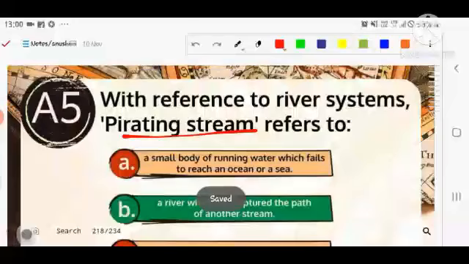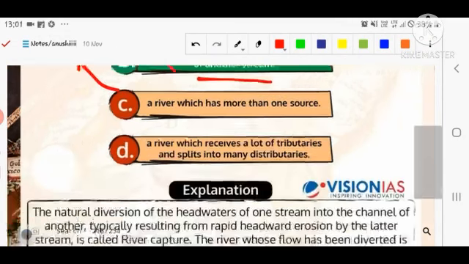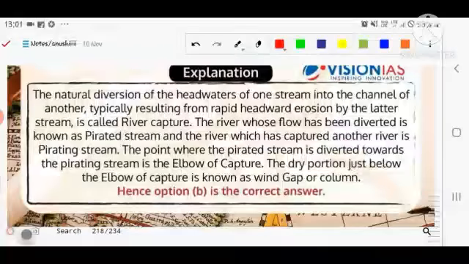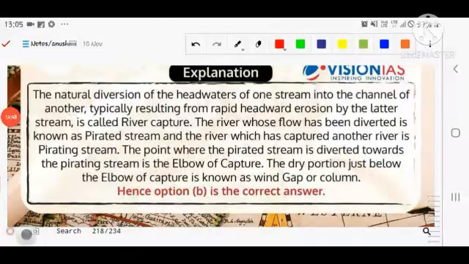Okay, we are talking about the pirating stream. I already told about it: if a river captures the path of another river, the river that captured the path is known as the pirating river. The stream which has captured the path of another stream is known as the pirating river. The natural diversion of the headwater of one stream into the channel of another, typically. I already told it about, right?